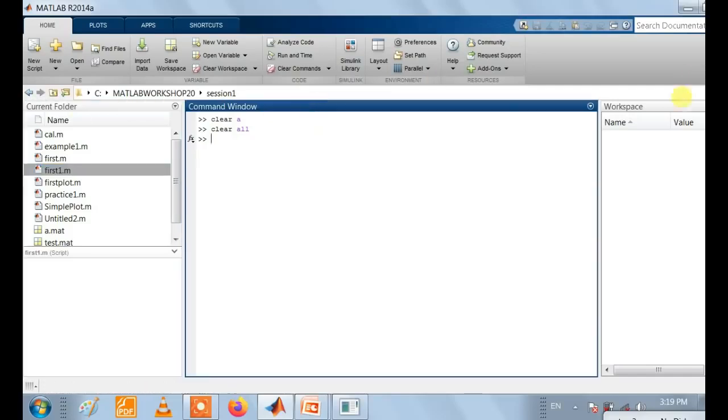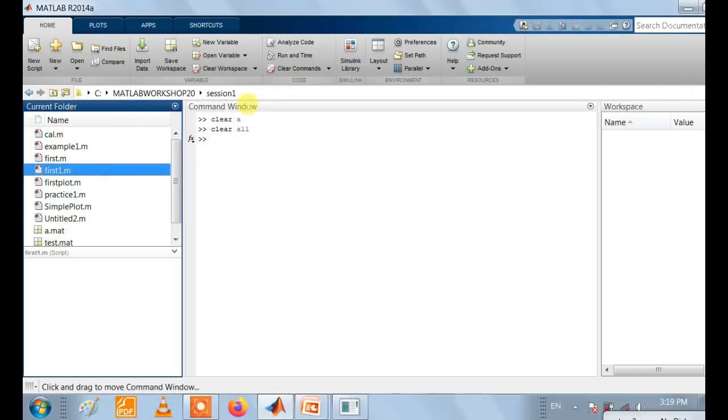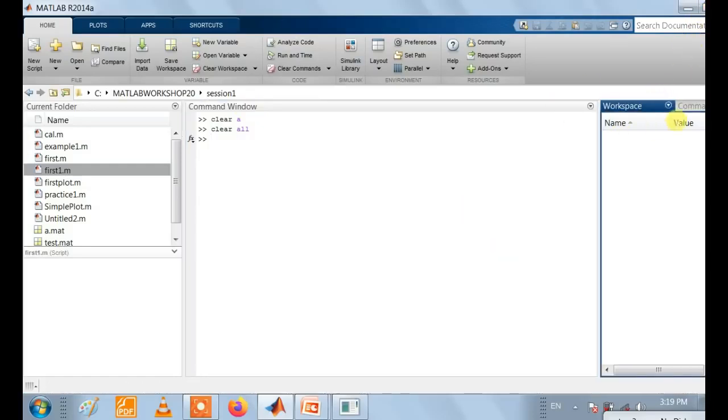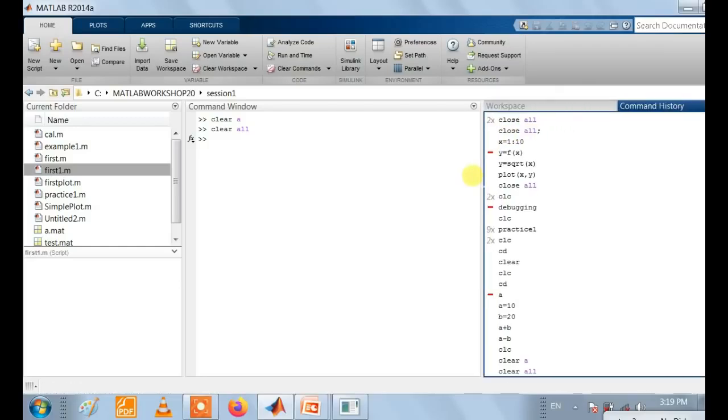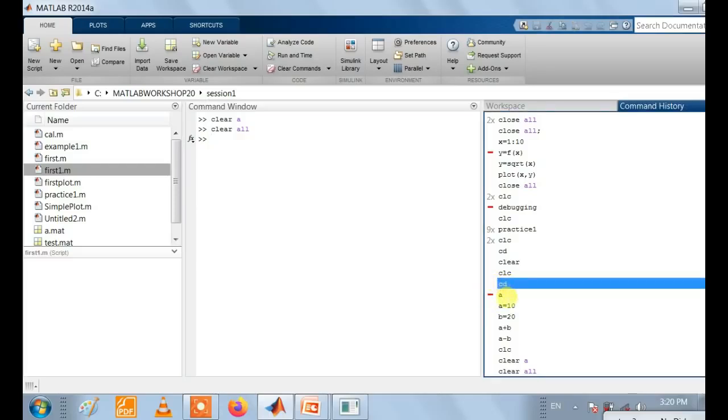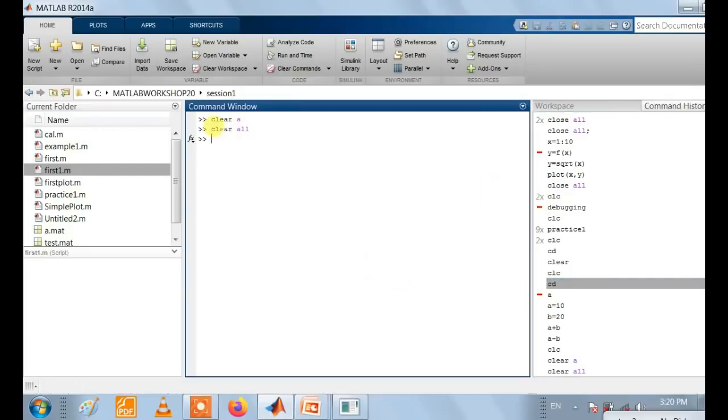So these three windows we see: one is the current folder, second is the command window, and third is the workspace. And next is the command history. All the commands we have used in the command window appear in the command history. Some previous commands also appear there, but currently we started with the cd command, then created some variables, performed some operations, and then executed the clear screen and clear variable commands.